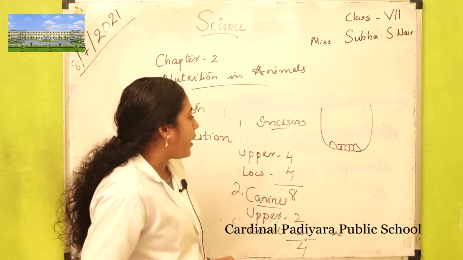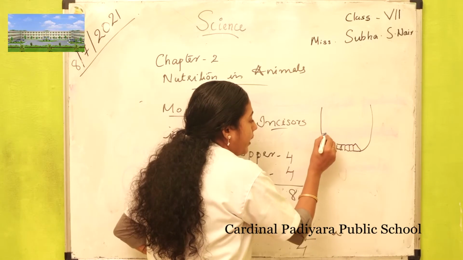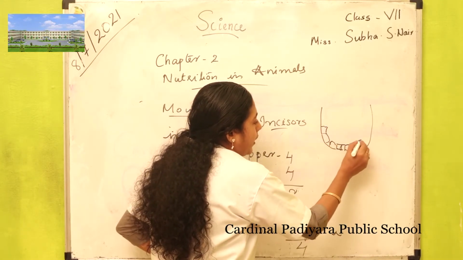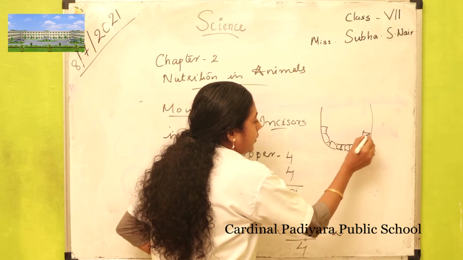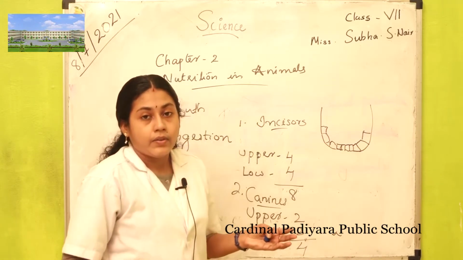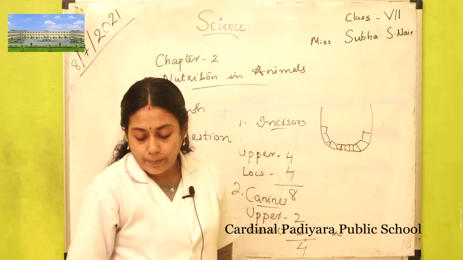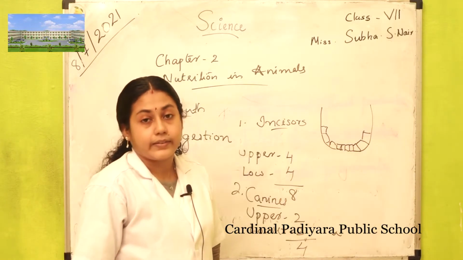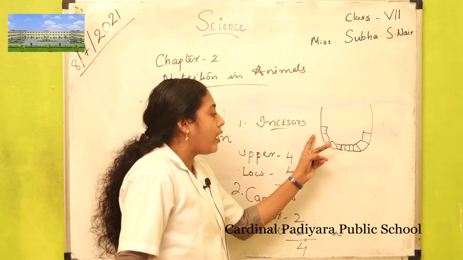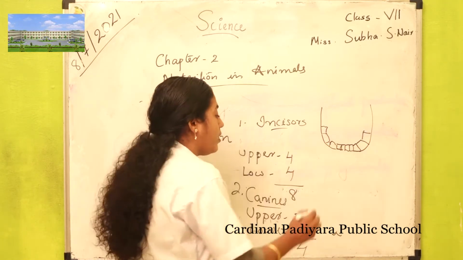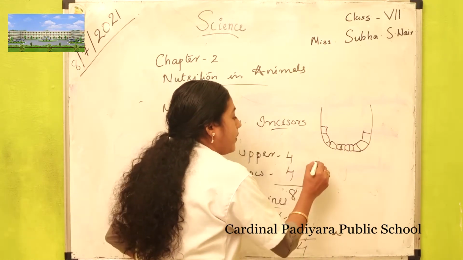And next to canines there are premolars. We have 2 premolars on one side and 2 premolars on the other side in one jaw.